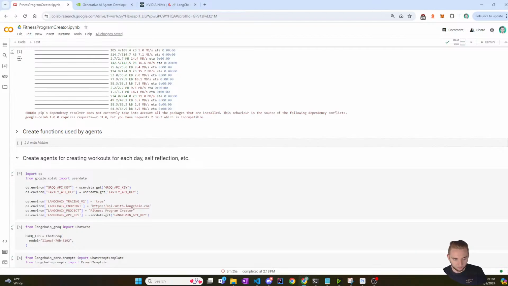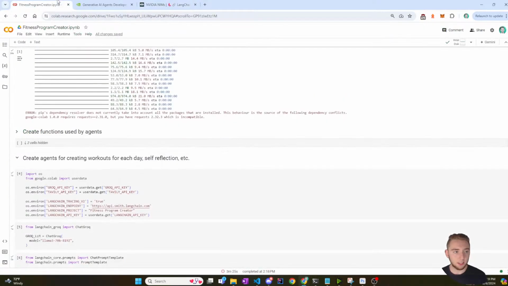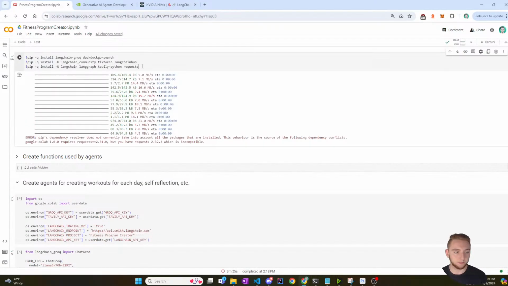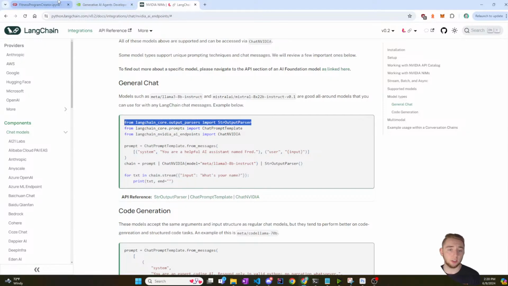All right. Okay, so first of all, I need to actually make the ChatNVIDIA object here. So I think I need to do another pip install. So I'm going to do that. LangChain NVIDIA AI endpoints. That is the other. Yep. And then a string output parser. I already have, actually I'm using a JSON output parser.